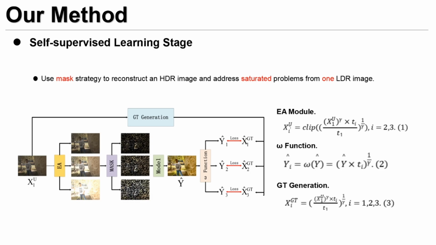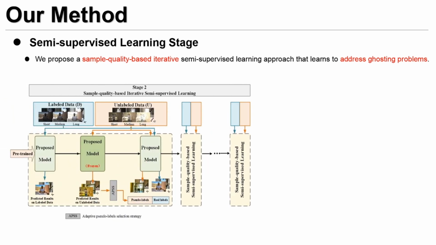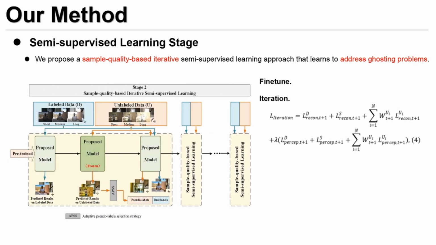This self-supervised approach allows the model to recover the saturated regions with the capability to effectively learn a robust representation for the HDR domain and map an LDR image to an HDR image. Based on the pre-trained network, we fine-tune the pre-trained model with a few labeled samples. Then, we iteratively refine the model with labeled samples and generate the pseudo-labels of unlabeled data.